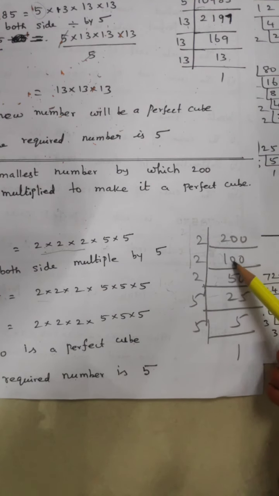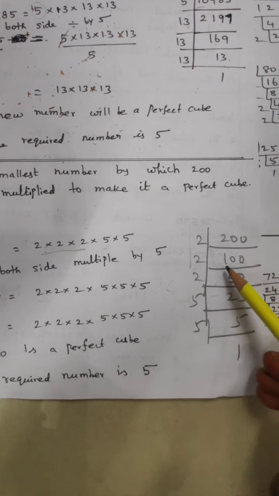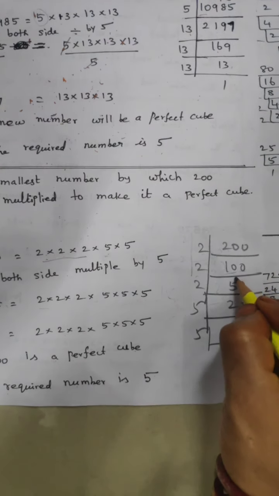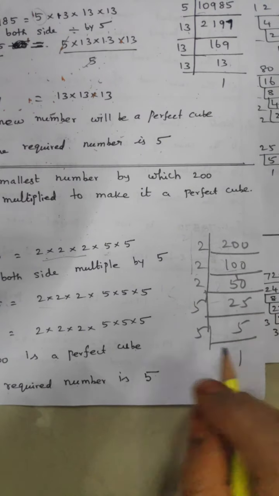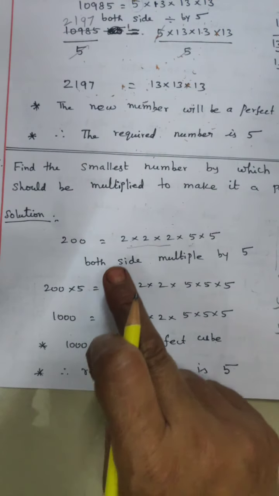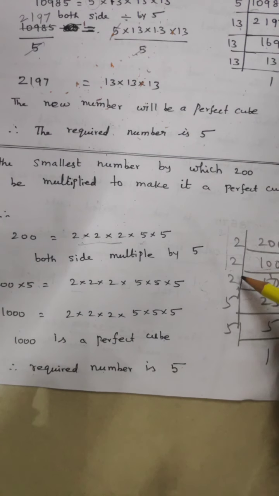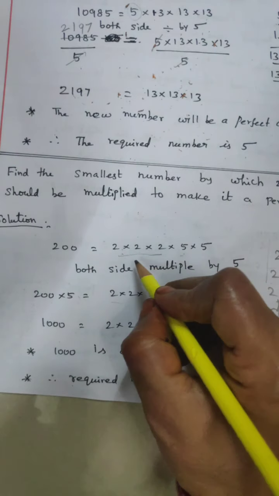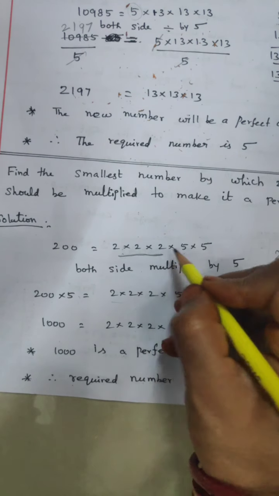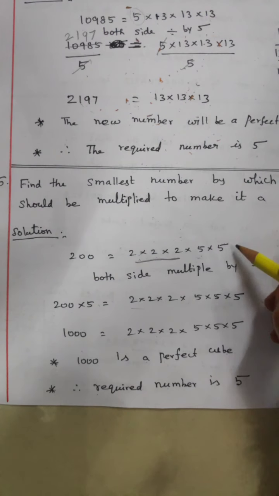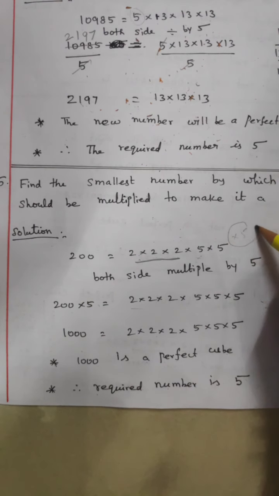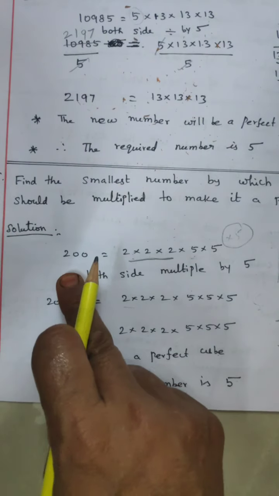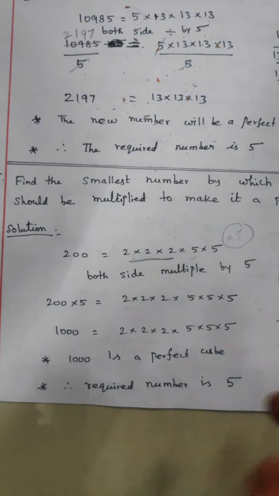Take the 2 table. 1 2 is 2, 0, 0. Again 2 table. 5 2s are 10, 0. 2 5s are 20. 2 2s are 4, remaining 1. 5 2s are 10. 5 5s are 25. 1 5 is 5. Now 200 is equal to 2 into 2 into 2 into 5 into 5. So on both sides, underline the cube groups of 3 numbers. 3 twos are here. For 5, one more 5 is needed there. This 1 more 5 only is multiplied on both sides. Both sides meaning left side and right side, multiply by 5.